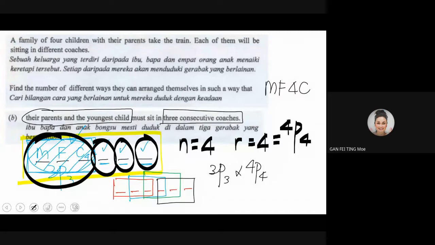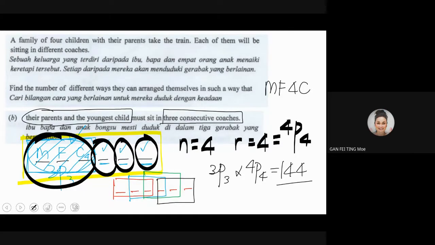So this one, 1, 2, 3, 4. You got 4 items, and then they permutate among themselves. Then you got the answer as 144. Done. Okay, now for this, is it simple? Easy or not?